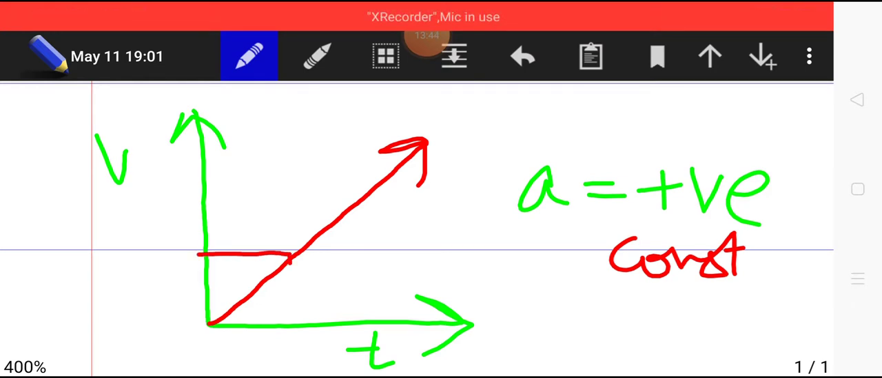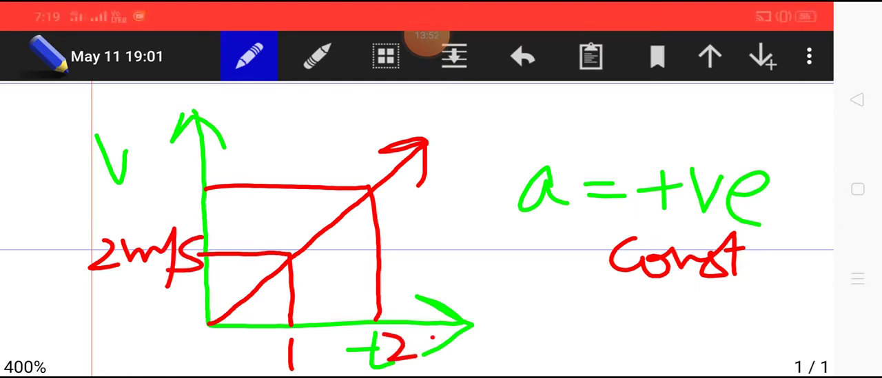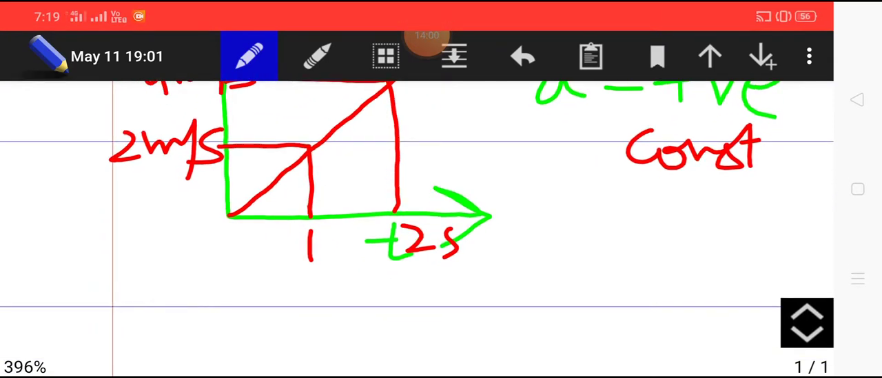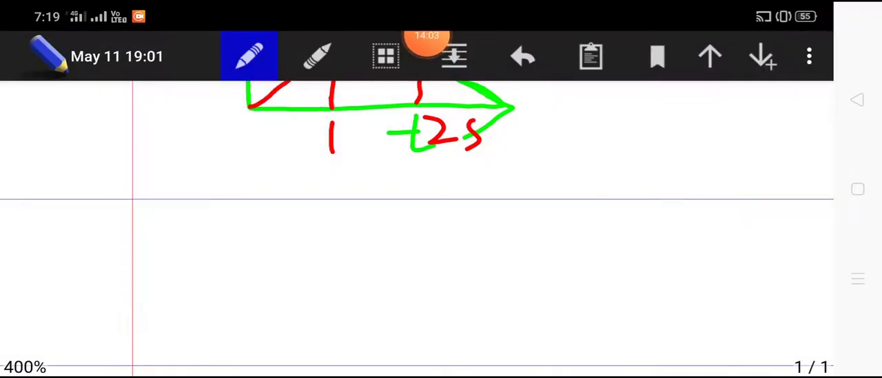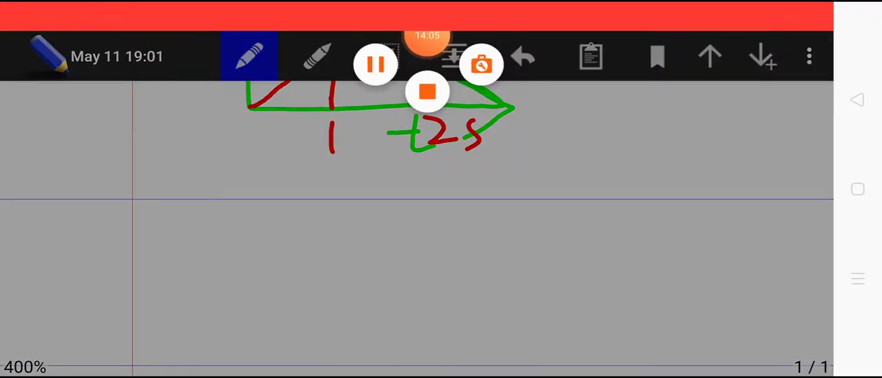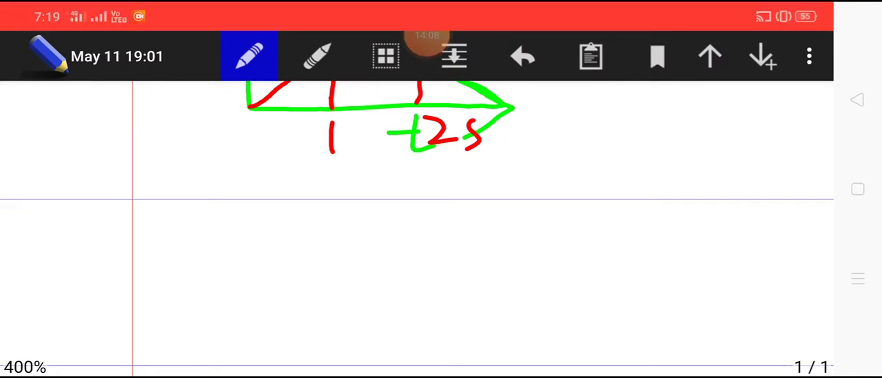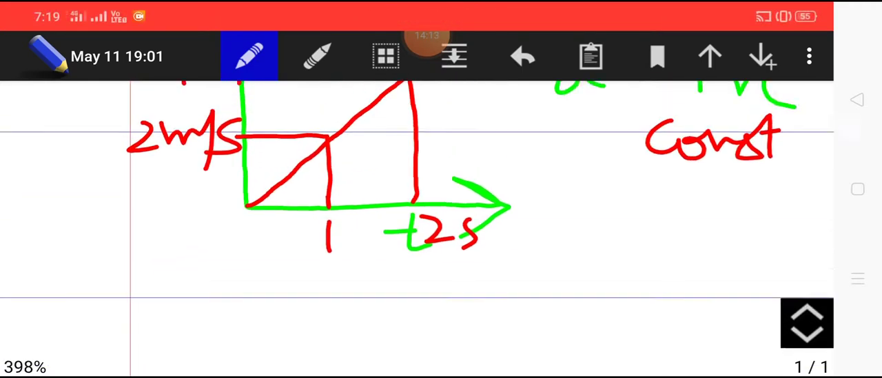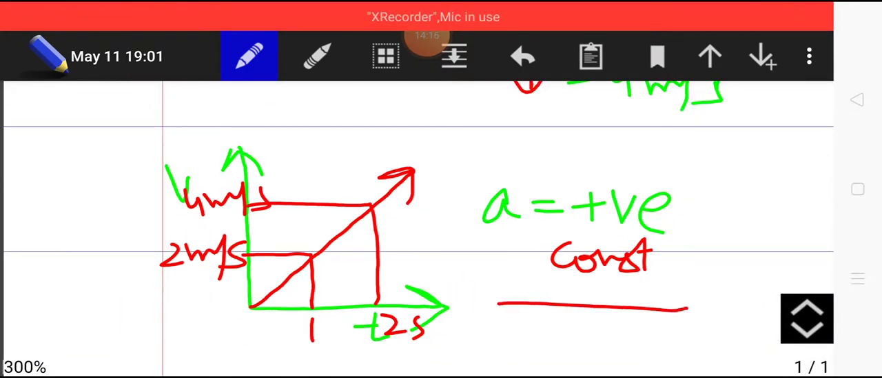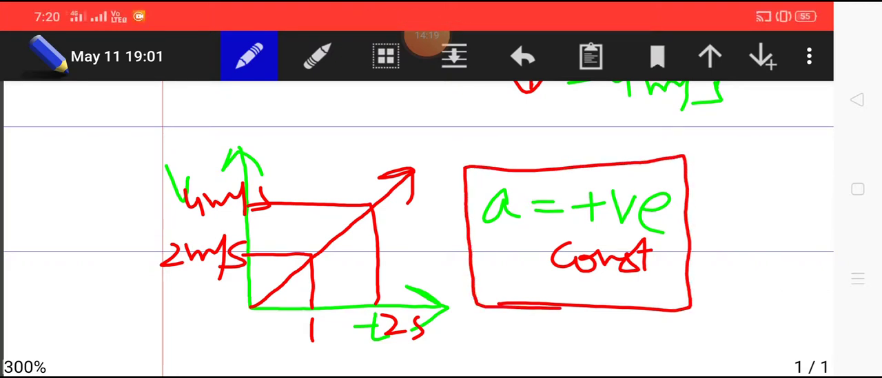So you can see with time velocity is increasing. Suppose at t equal to 1 second, velocity is 2 meter per second, then at t equal to 2 second, velocity is 4 meter per second. It is very clear from this graph that acceleration is 2 meter per second square. That is the slope of the velocity time graph. One more point is what will happen for increasing acceleration. We will discuss that later. The first is constant positive acceleration. If you have doubt, we will clear it later.